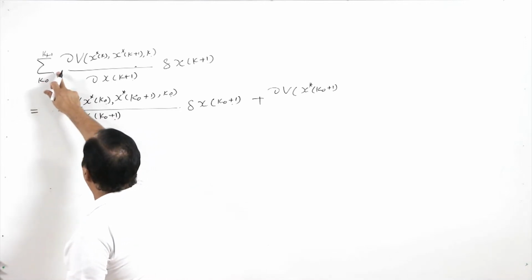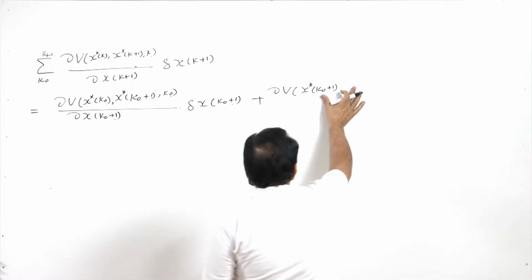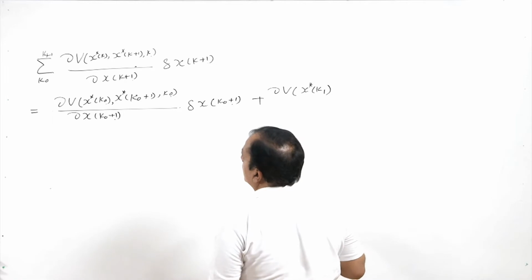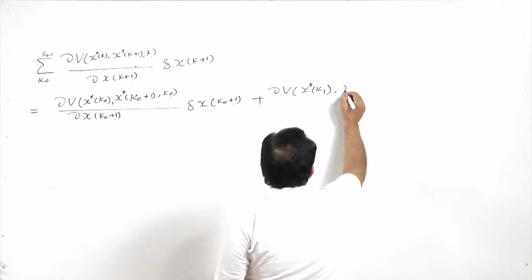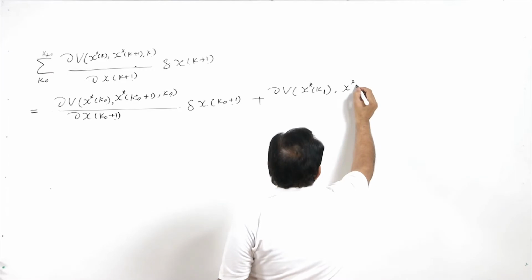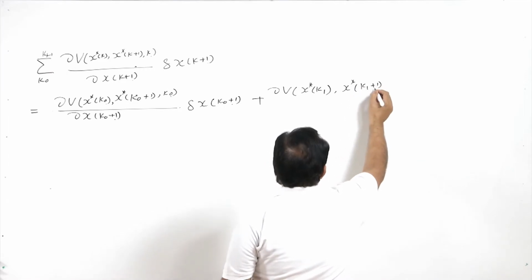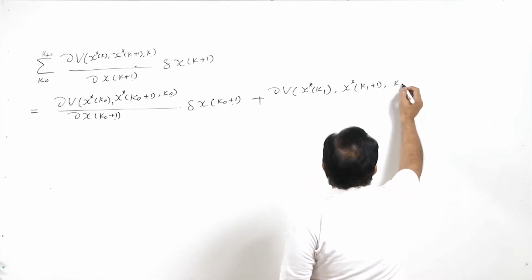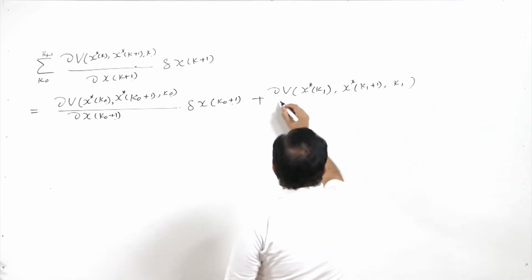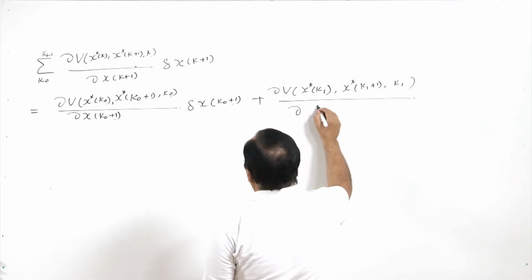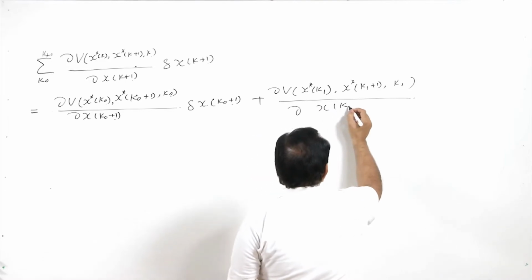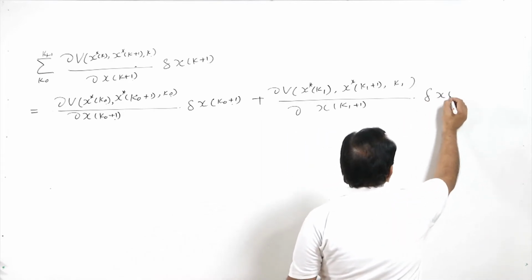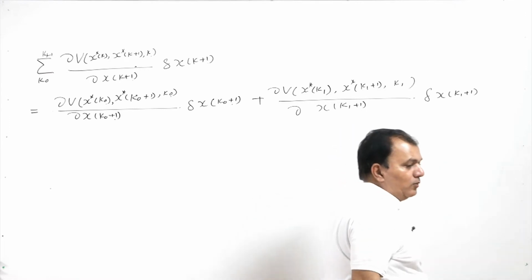My first term is the k 0, the second term will be k 1, x star of k 1 plus 1, k 1 by del x of k 1 plus 1, delta x of k 1 plus 1.